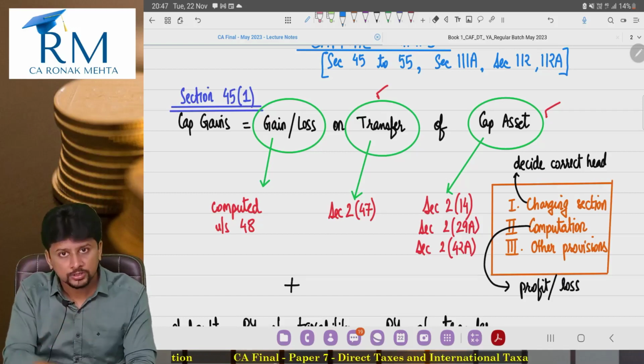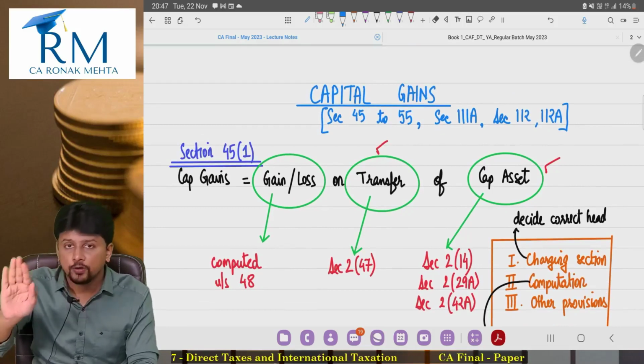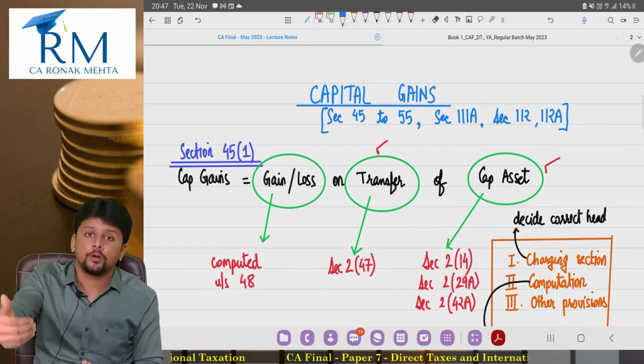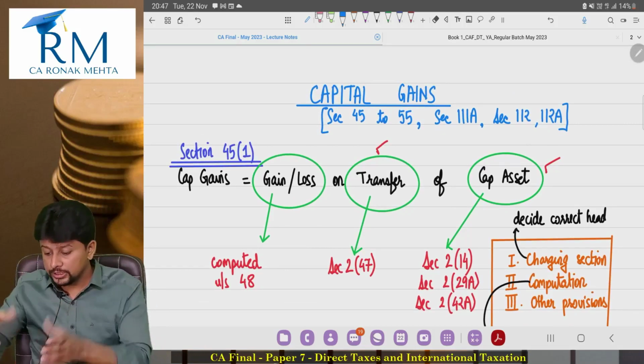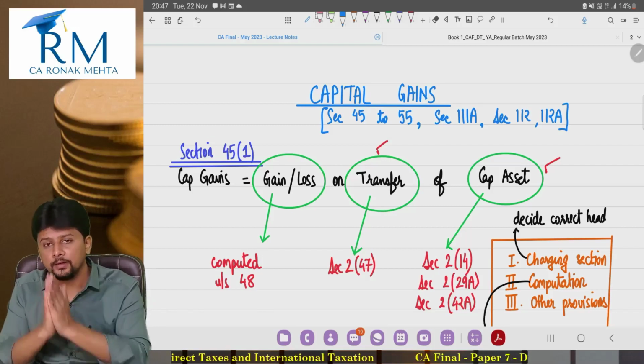In tomorrow's lecture we will discuss the further sections. We've done 45.1, we've done various other sections. Now how to study this chapter, how to take it forward, in what sequence should you study. There are so many sections. In what sequence will you study the chapter? That's how I will begin tomorrow's session.